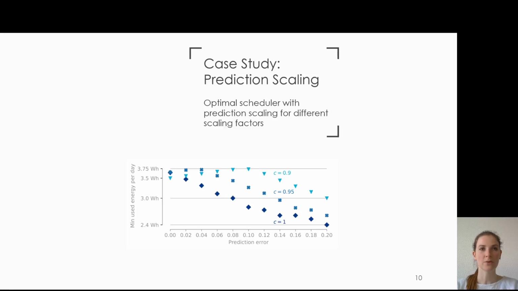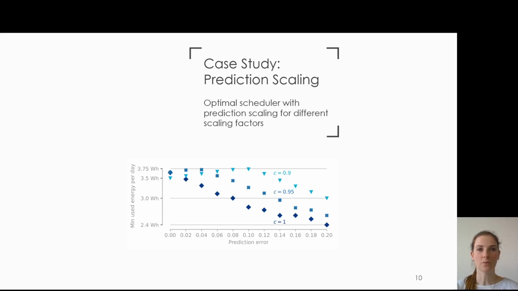We continue our previous case study and apply this method to the optimal scheduler, where before we saw that although it is provably optimal when the predictions are accurate, it is not very robust. Using a scaling factor of 1 is equivalent to not applying the method. In addition, we show the effect prediction errors can have for two scaling factors, namely 0.95 and 0.9.